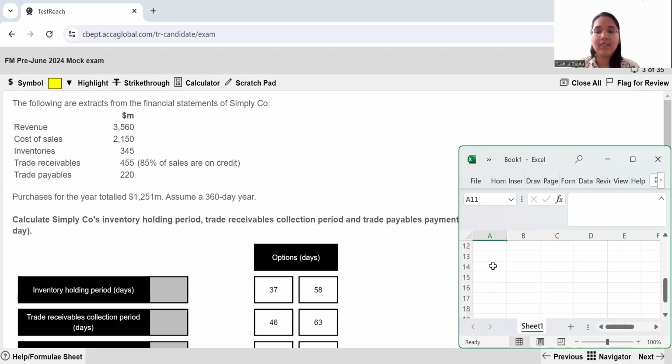Now let us move to this question. The first thing that I need to calculate is my inventory holding period. So to calculate the inventory holding period, let us use the formula which we have learned.